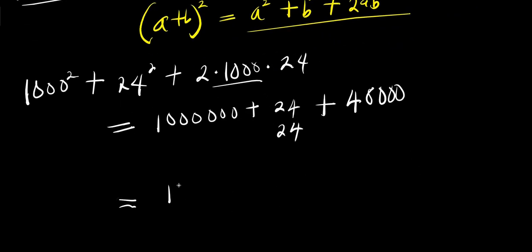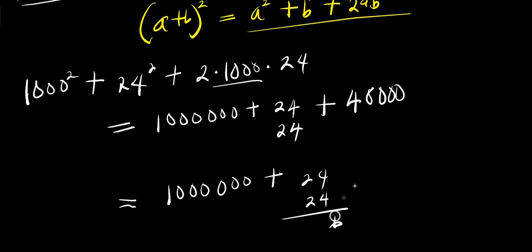So this is 1 million plus 24 times 24. 4 times 4 is 16. 4 times 2, 8 plus 1, 9. 2 times 4, 8. 2 times 2, 4. This is 576.